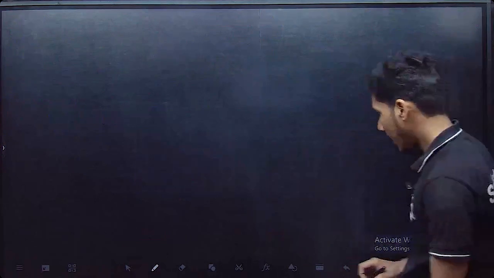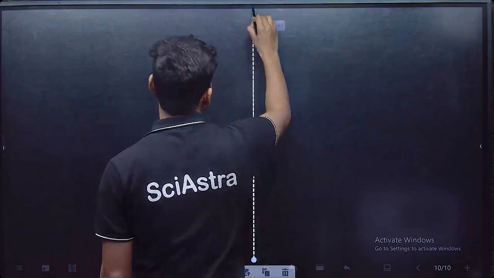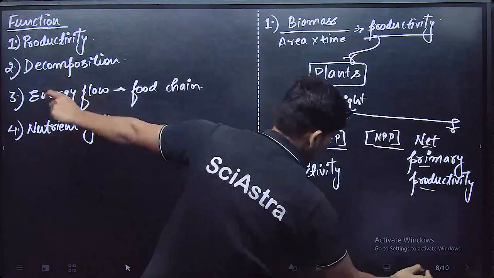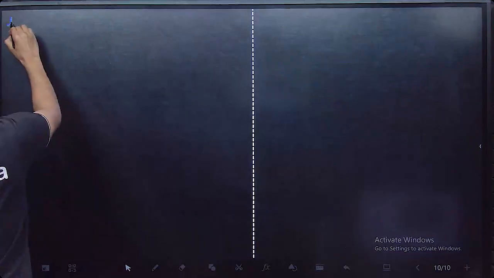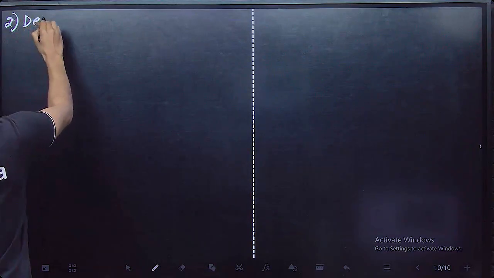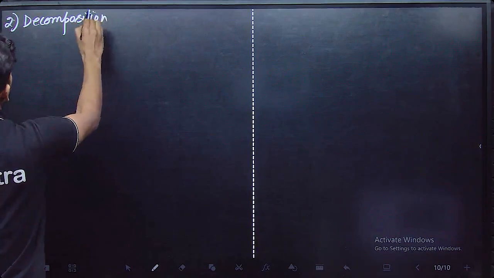Okay, these are the two things here. Now let's move ahead. So we have seen productivity. Now let's see the next function of ecosystem, which is decomposition. Now we know what decomposition is.